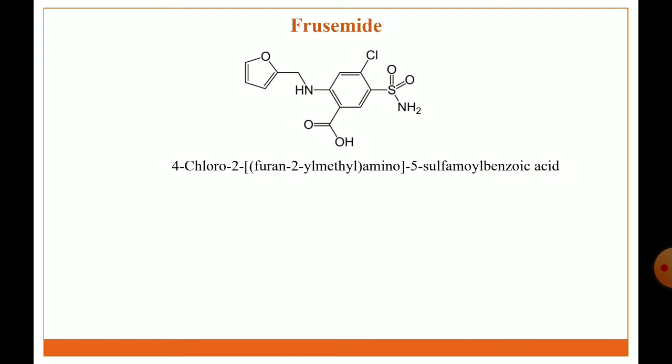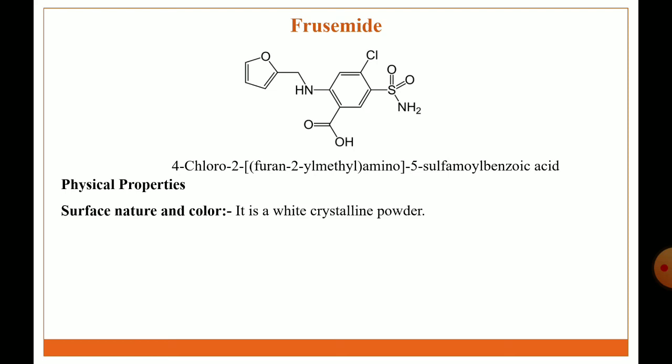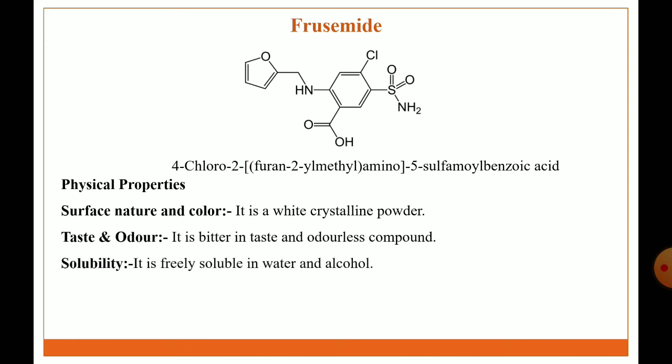Next diuretic agent is furosemide. This is the structure of furosemide. IUPAC name: 4-chloro-2-[(furan-2-ylmethyl)amino]-5-sulfamoylbenzoic acid. Physical properties: surface nature and color: it is a white crystalline powder. Taste and odor: it is bitter in taste and odorless. Solubility: it is freely soluble in water and alcohol.